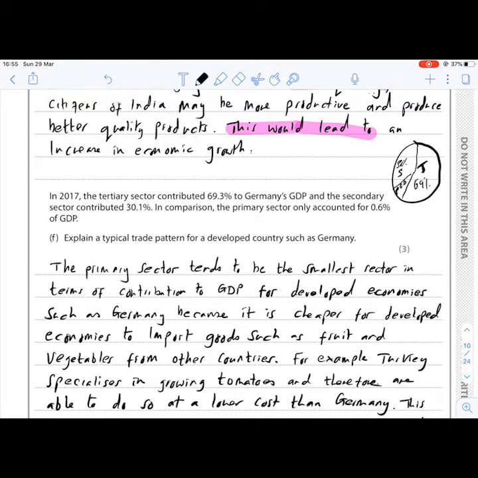The primary sector involves firms that grow and gather raw materials, so industries such as agriculture, farming, fishing, for an example. The secondary sector involves firms that turn the raw materials into manufactured products. So you can think about a factory, for an example.